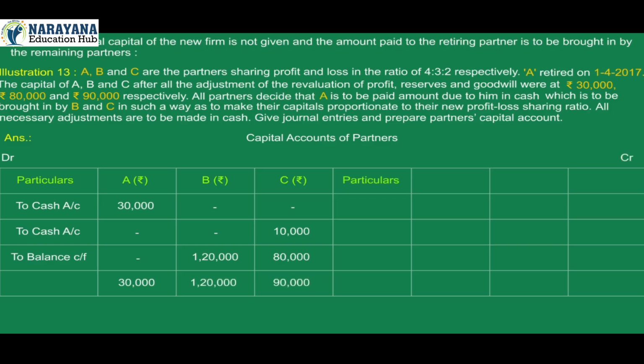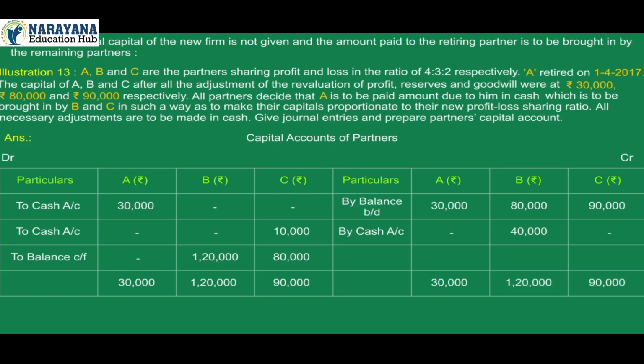On credit side, particulars A's rupees, B's rupees, C's rupees. By balance brought down 30,000, 80,000, 90,000. By cash account B's rupees 40,000. Total of credit side 30,000, 1,20,000, 90,000.